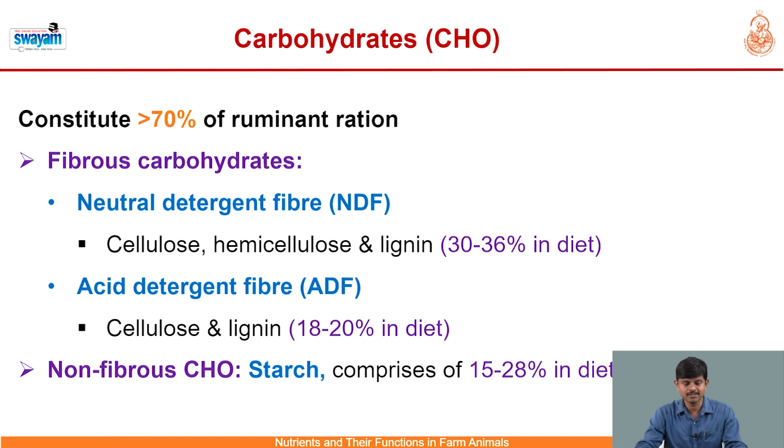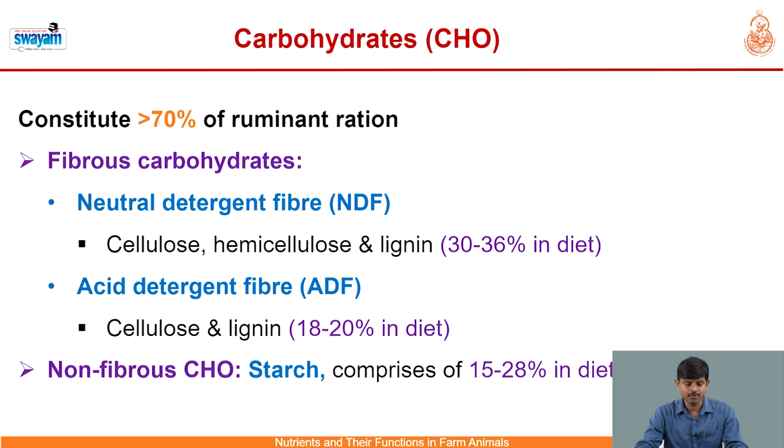One is known as fibrous carbohydrates, which includes neutral detergent fiber and acid detergent fiber. Neutral detergent fiber is also known as cell wall constituents, comprising cellulose, hemicellulose and lignin. Typically, the neutral detergent fiber of the ruminant ration ranges between 30 to 36% of the ration, whereas acid detergent fiber, comprising cellulose and lignin, constitutes about 20% in the diet of ruminants.